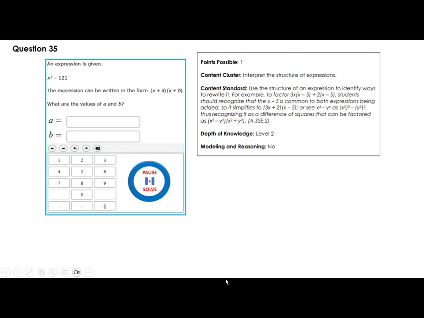An expression is given: x squared minus 121. The expression can be written in the form (x plus a)(x plus b). What are the values of a and b? 121 is actually 11 squared. So your expression is x squared minus 11 squared. And the formula would say (x minus 11) times (x plus 11). So 11 and minus 11. 11 and minus 11, okay?